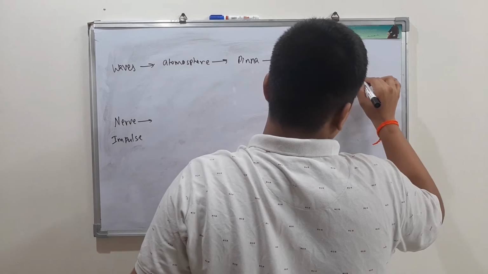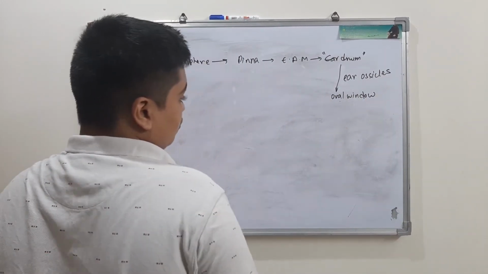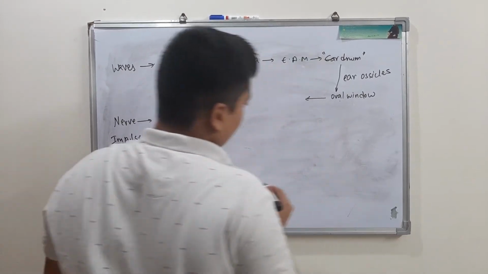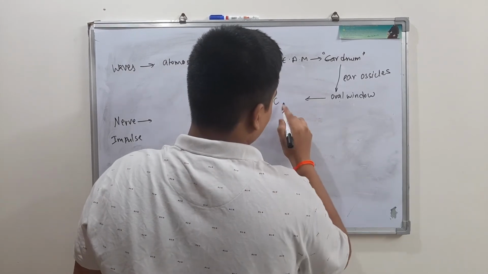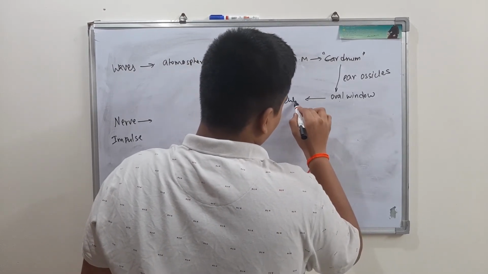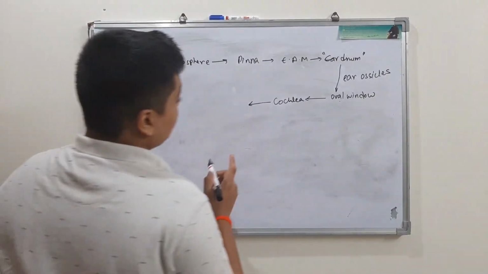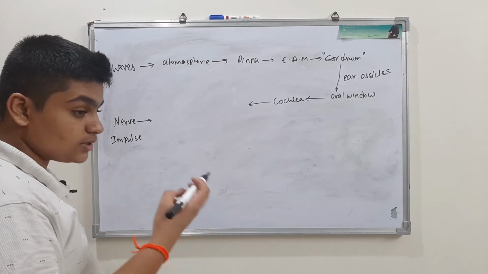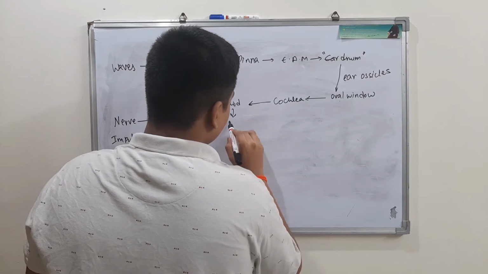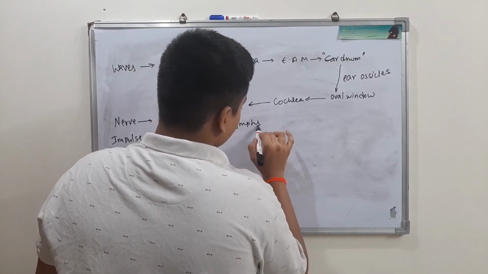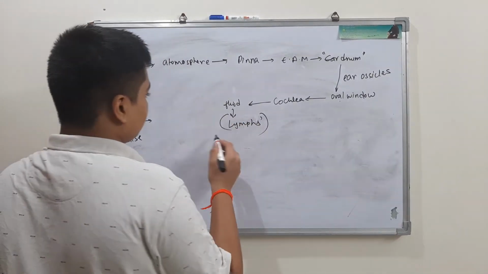After the oval window they pass on to the cochlea, and in the cochlea they cause vibrations or waves in the fluids. These are the perilymph and endolymph respectively.